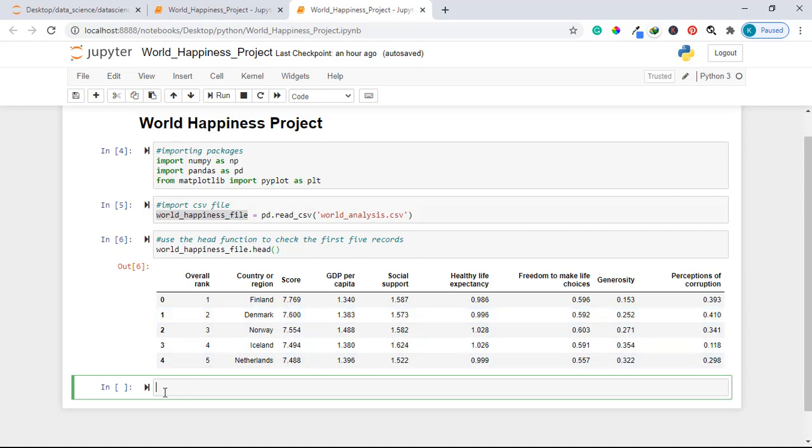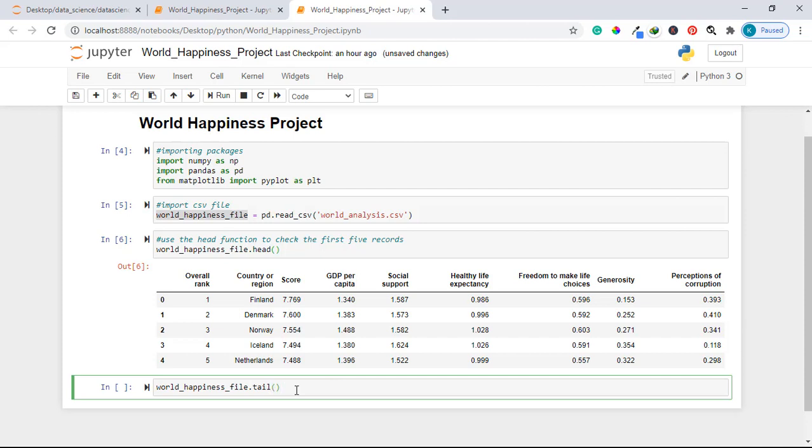Once I've loaded these 5 records, I'm also supposed to load the last 5 records in order to see that all my data has been loaded up to the end. So I'll just paste the world happiness file name here. The guy who invented copy and pasting is a genius. I'll say world_happiness_file.tail, like so.